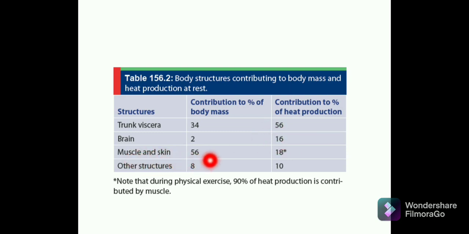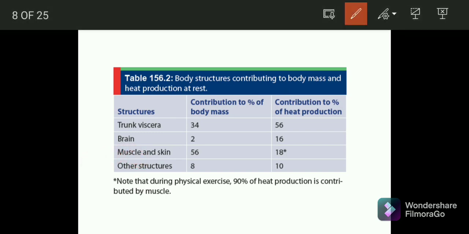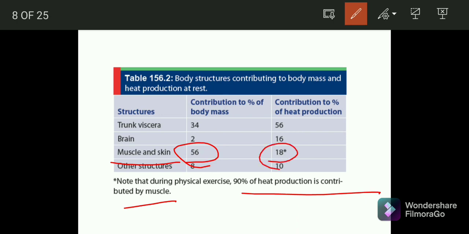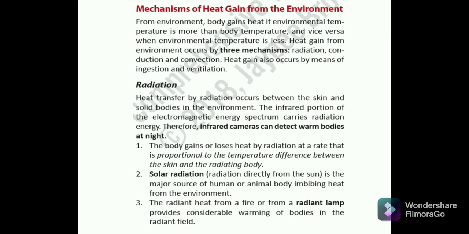The muscle and the skin, here the body mass contribution is 56%, but the heat production here is 18%. And other structures, let it be. So you have to note that during physical exercise, 90% of the heat production is contributed by the muscle. This is very much important, that 90% is basically contributed by the muscle. The muscle and skin contribution is around 56% to the body mass, but the heat production is 18%. Now we'll be discussing the mechanism of heat gain from the environment.